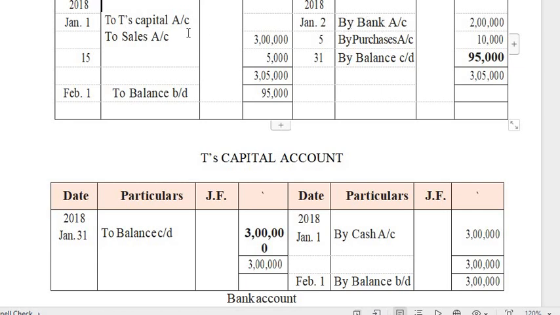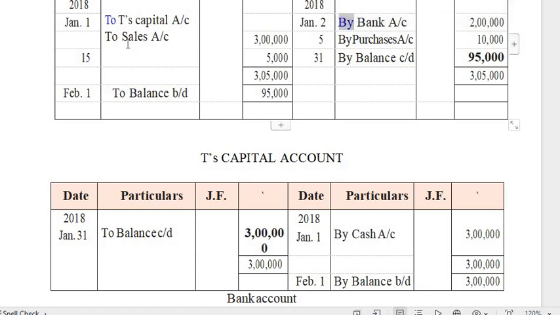When you are preparing an account, on the debit side you always start with 'To'. On the credit side, you have to start with 'By'. This is mandatory while preparing an account.